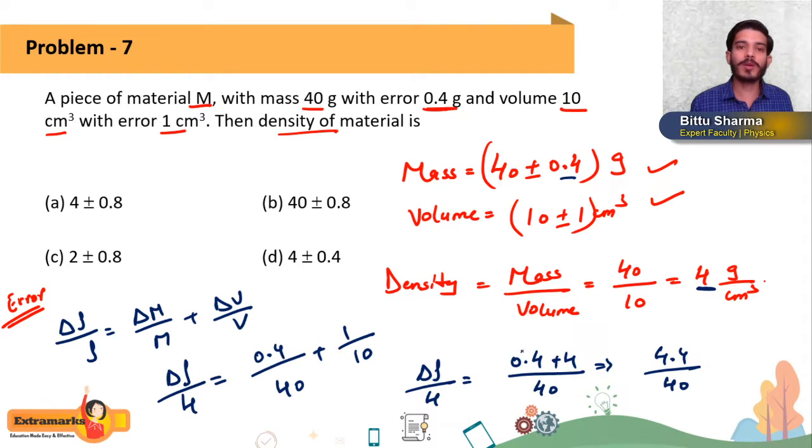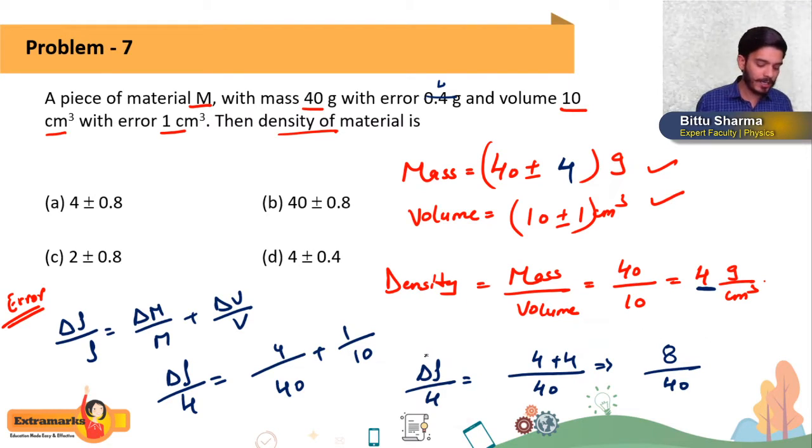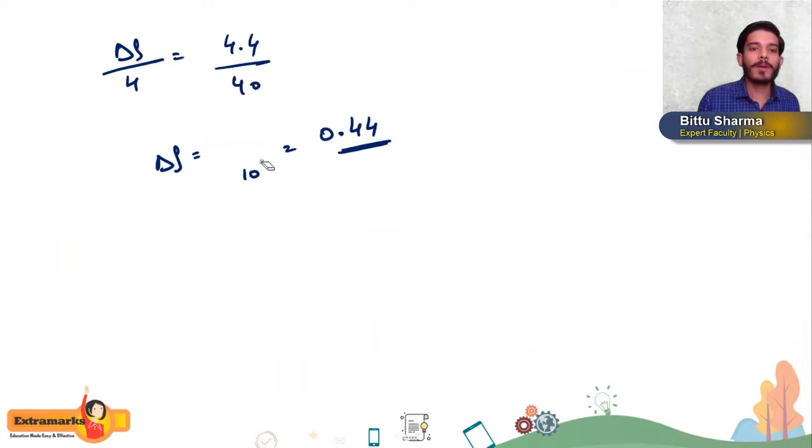So it will be 0.4 by 40, which is actually 4 by 40, so it will be 4. Getting or not? So here also it will be 4. 4 plus 4 we will get 8. So it will be 8 divided by 40. So delta rho will be 8 divided by 10, which is 0.8.